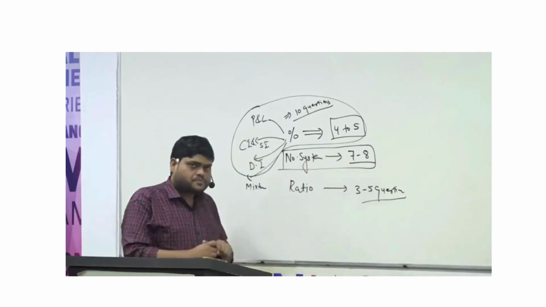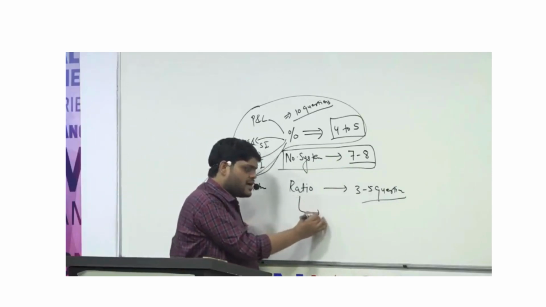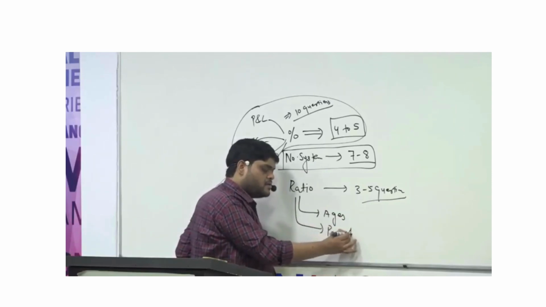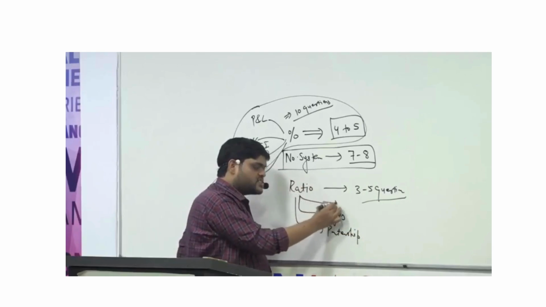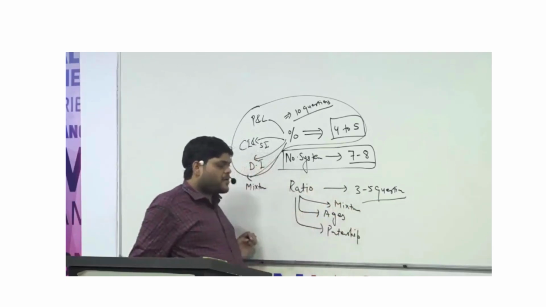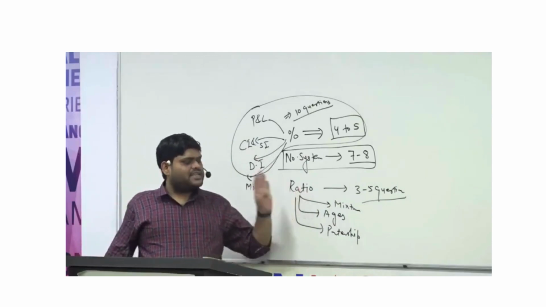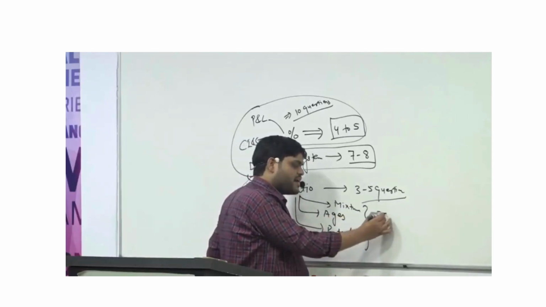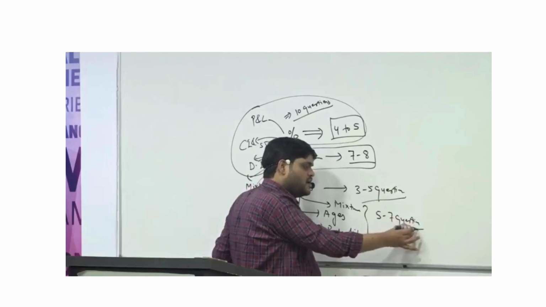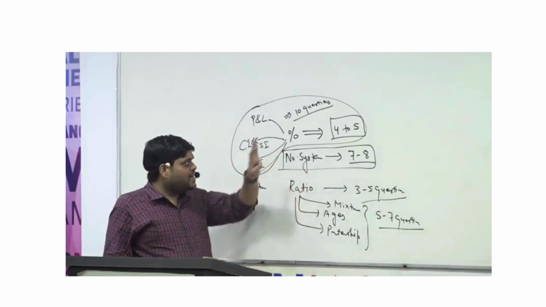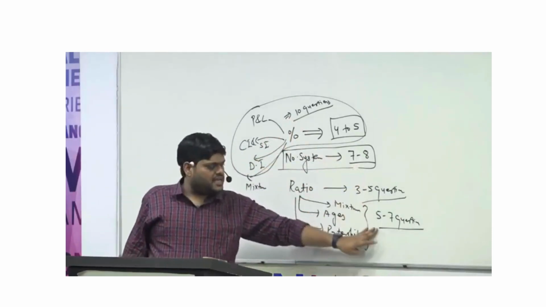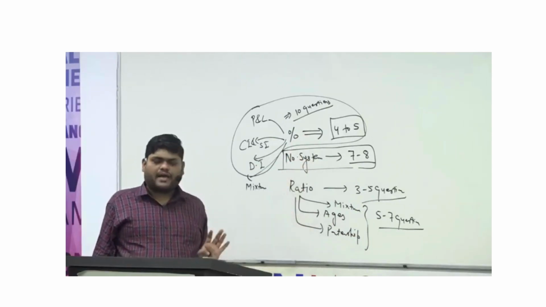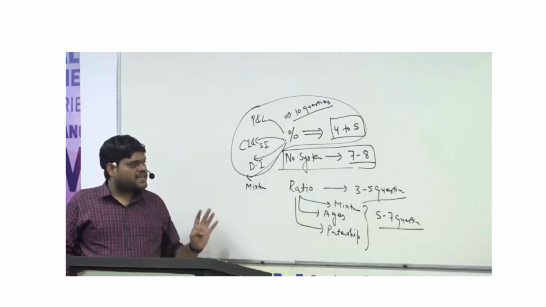Then ratio. Once ratio is done, along with that, ages problem, then partnership problem, then mixture problem, all these can be covered with the help of ratio. So if I connect ratio collectively, I can say that 5 to 7 questions are directly from ratio every year. So if you see, 10, 7, then 5, around 20 to 22 questions every year are coming from these 3 topics, which are number system, percentage and ratio.